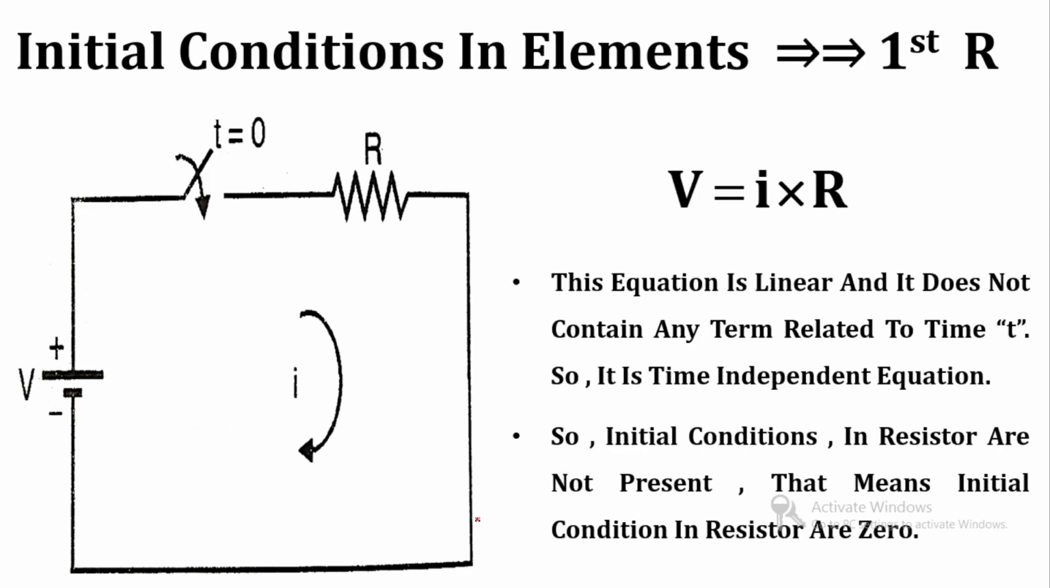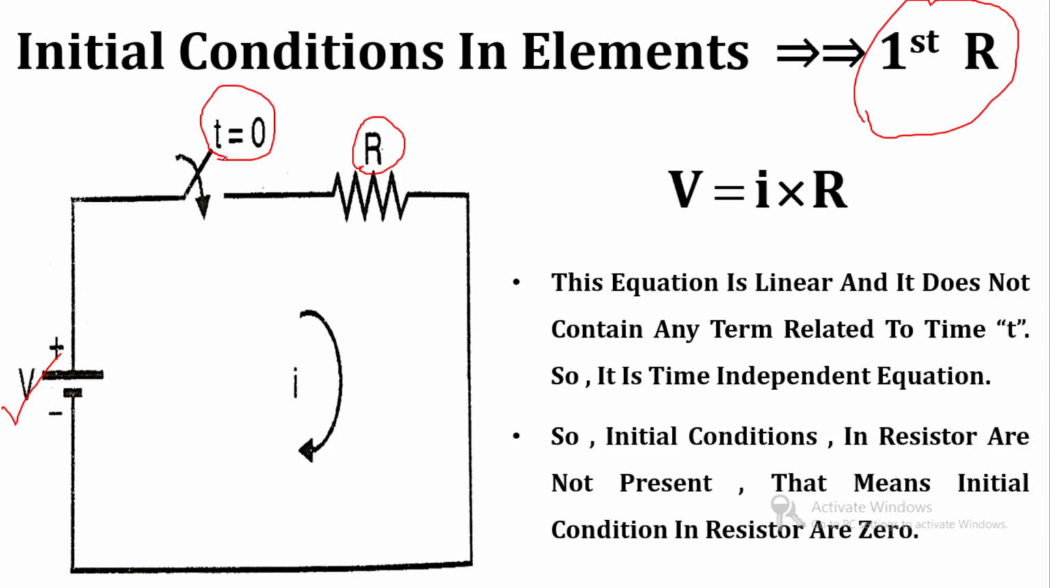Now, let us define the initial condition across the basic elements called R, L and C. Let us start with the first element, that is the resistor. Voltage V is applied across resistor R by means of a switch.